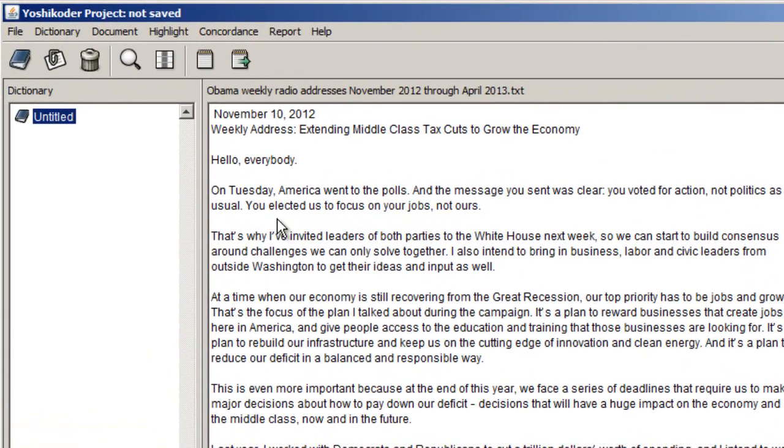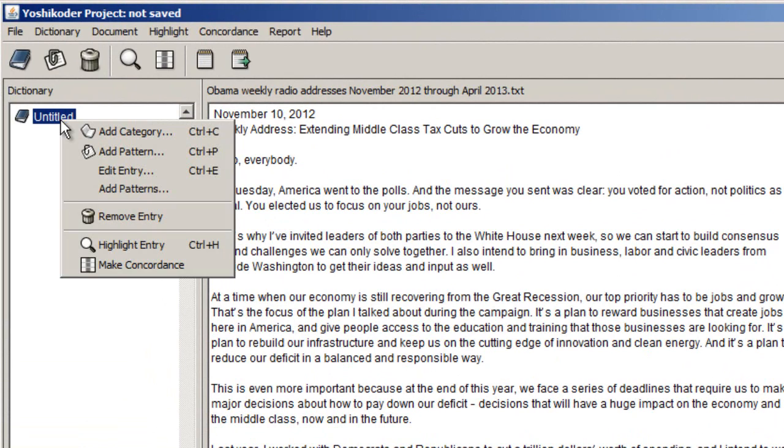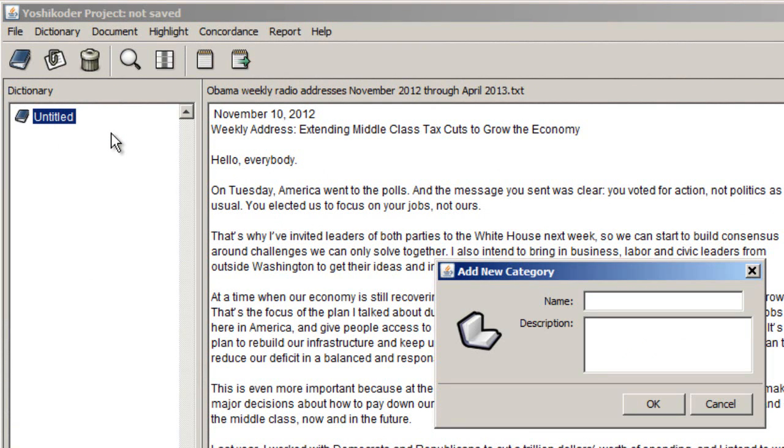I can set these up by coming over here to the left pane, the dictionary pane, and I can right-click on that heading there and tell Yoshikoder to add a category. This is like a category of words or terms.